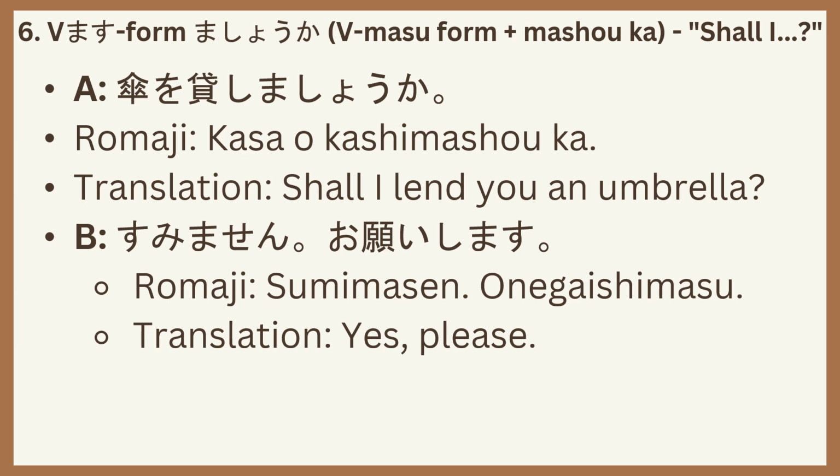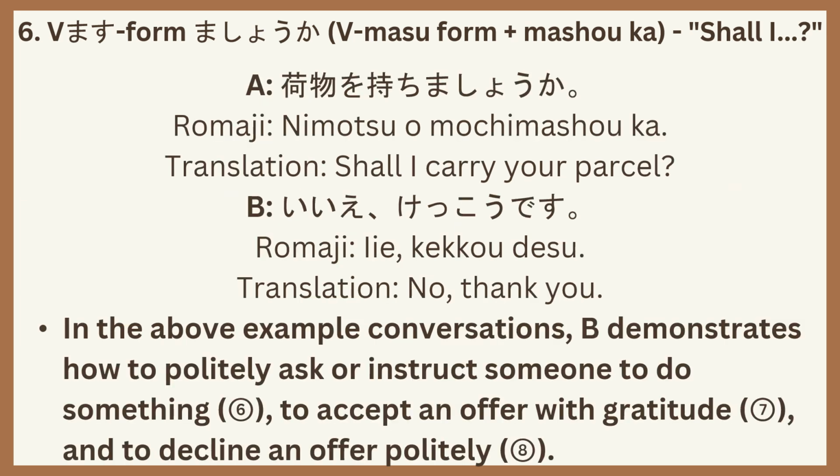A: Kasa o kashimashou ka? Shall I lend you an umbrella? B: Sumimasen. Onegai shimasu. Yes, please. A: Nimotsu o mochimashou ka? Shall I carry your parcel? B: Iie, kekko desu. No, thank you. In the above example conversations, B demonstrates how to politely ask or instruct someone to do something, to accept an offer with gratitude, and to decline an offer politely.